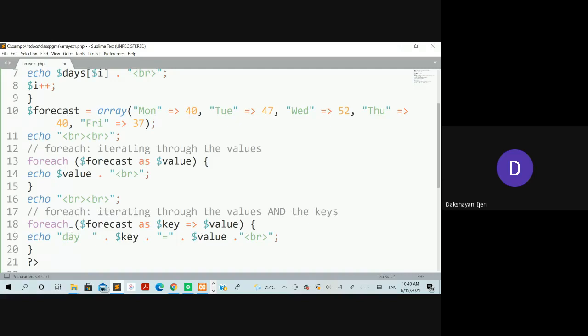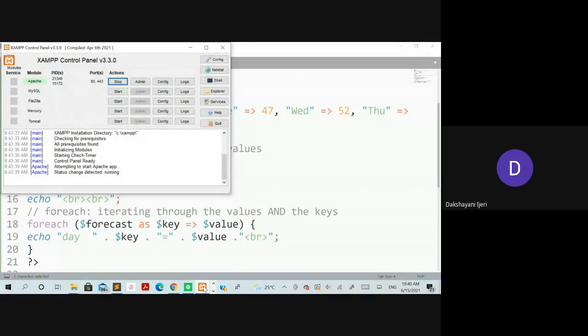Similarly, when you want to print both the keys and the values, you can take two variables, $key, followed by the arrow symbol, and $value, and consider the same thing in the echo part to get printed. Okay, let's get this executed. I think the server is already running here.